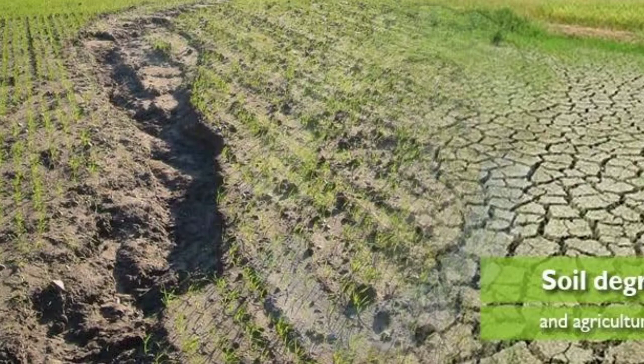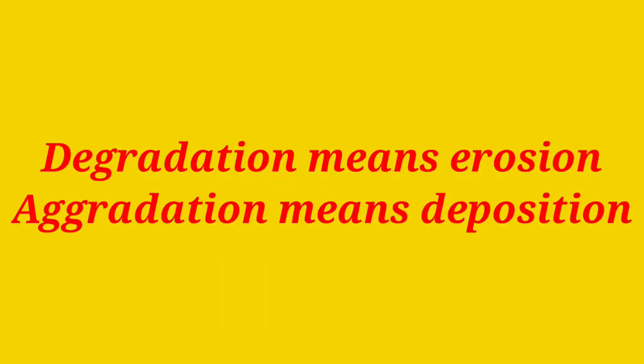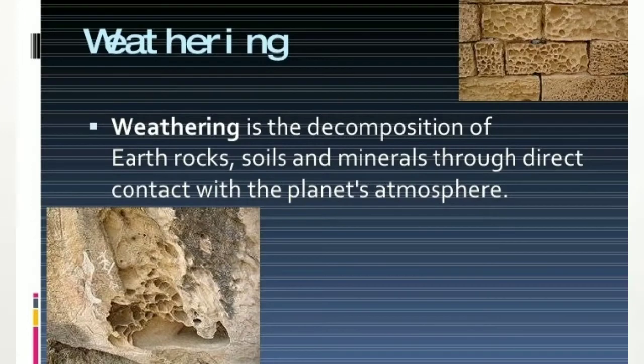The process of wearing away of the earth's crust is called gradation. Wearing away basically means erosion and deposition. Gradation is basically of two types, degradation and aggradation. Degradation relates to erosion and aggradation relates to deposition. Even this degradation process is of two types, weathering and erosion.